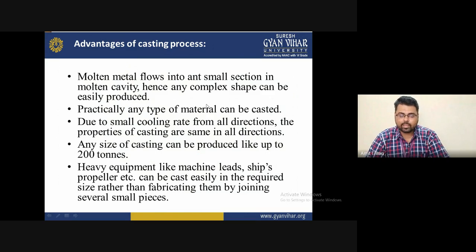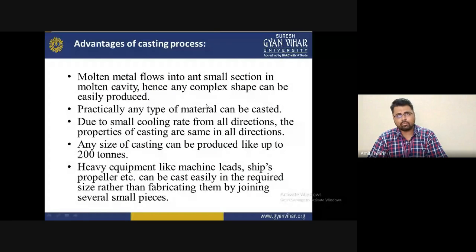Second, practically any type of material can be cast. For example, if you want to make a complex design or a simple design, both are possible to fabricate or manufacture with the help of casting. Casting simply means melting any alloy, and this liquid will convert into a solid. The liquid fills up the pattern, and after solidification, the product will be fabricated with the help of casting.